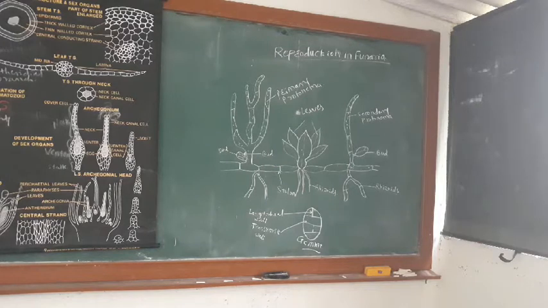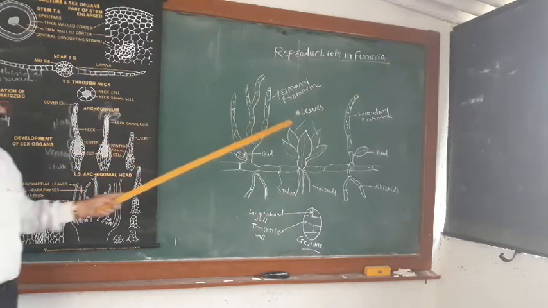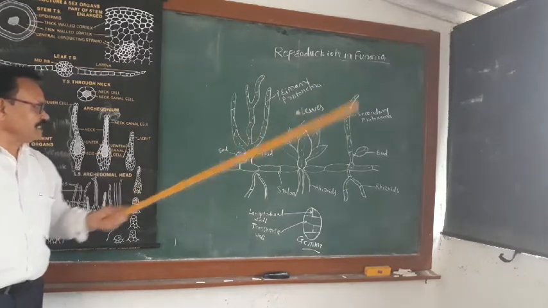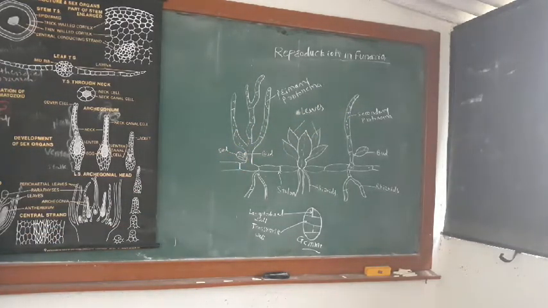That is, vegetative reproduction by fragmentation of primary protonema, then vegetative reproduction by fragmentation of secondary protonema, then vegetative reproduction by formation of gemmae, and vegetative reproduction by apospory. First, vegetative reproduction by fragmentation of primary protonema.